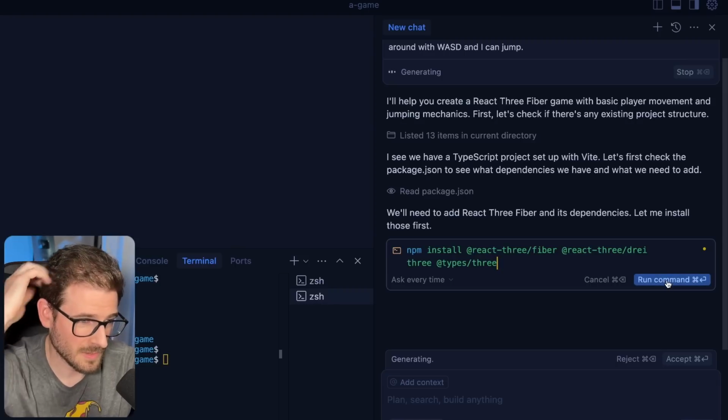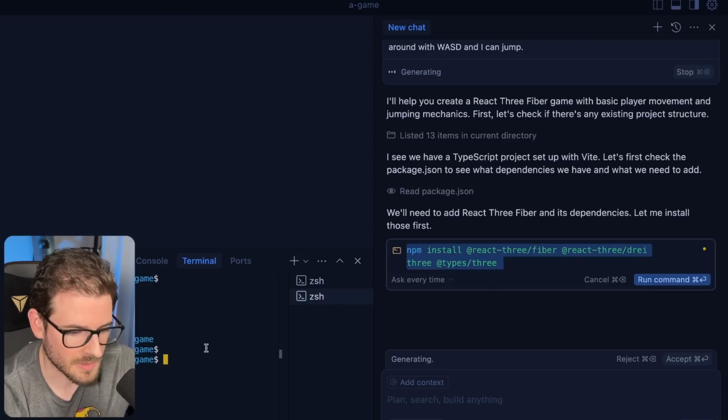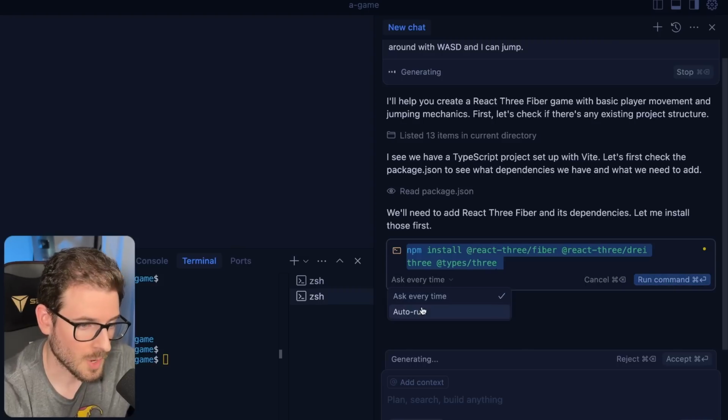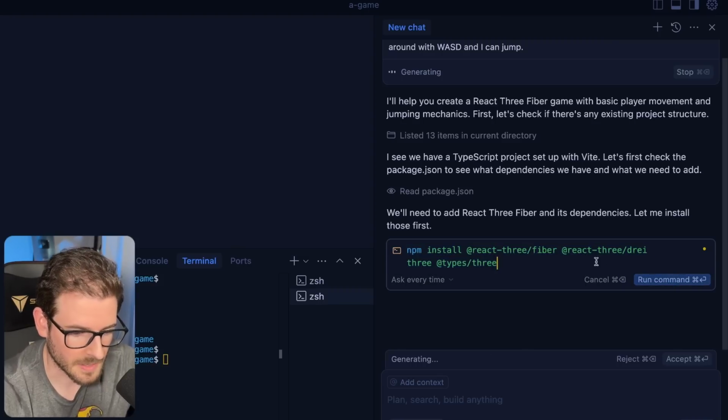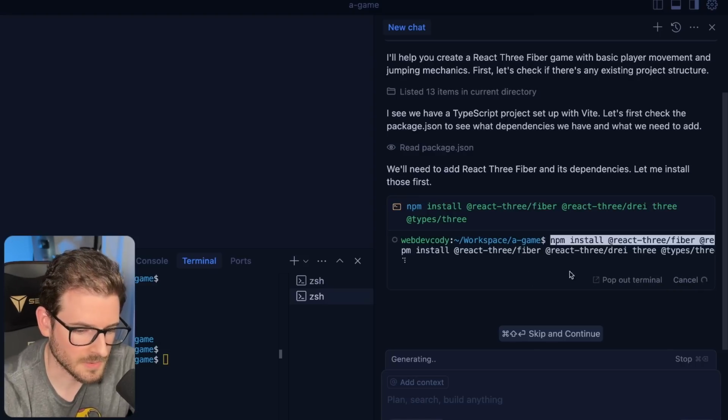Now, I would be careful. Just read those commands and verify that they're doing what you think they are. It would be nice if you could skip. Right now, it's either you cancel and you have to continue, or you can tell it to run the command, or you could do auto run. I probably would not recommend doing that. So let's just run it. And it's going to load up a terminal and then run that command.